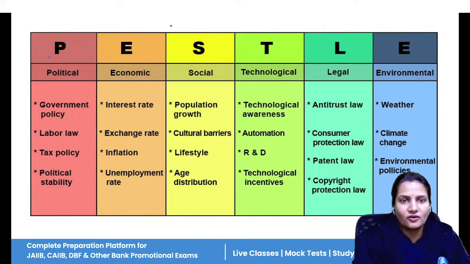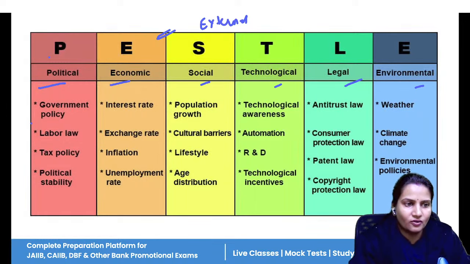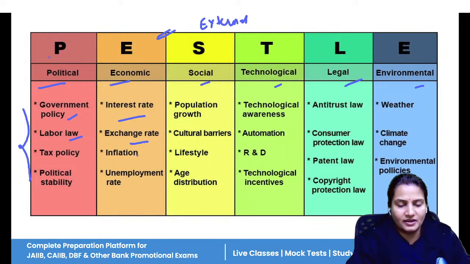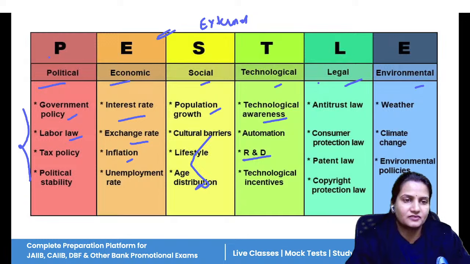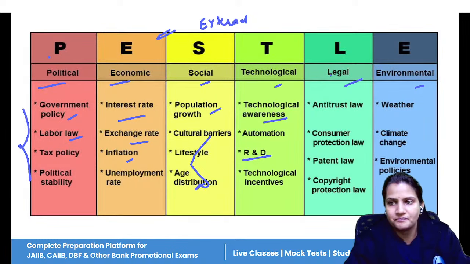Now, PESTEL is all about your external factors. In PESTEL: political, economic, social, technological, legal, environmental. These are the components: political policy, labor law, interest rate, exchange rate, inflation, population growth under social, cultural barriers, age distribution, then technological awareness, R&D, and in legal, different types of laws. If they are changing, then it is difficult for the company to follow those laws every time. And environmental means all the things related to climate change, environmental change, the emission of CO2, the eco-friendly products, all this.